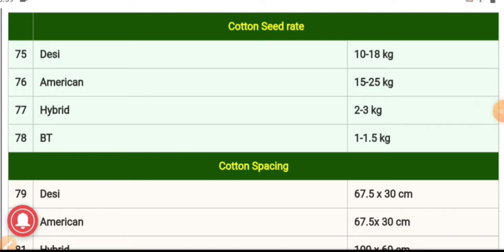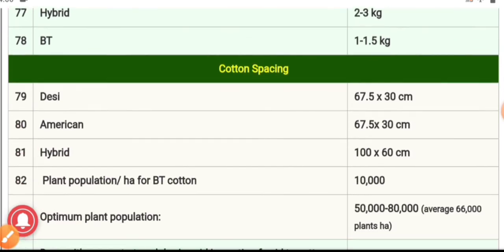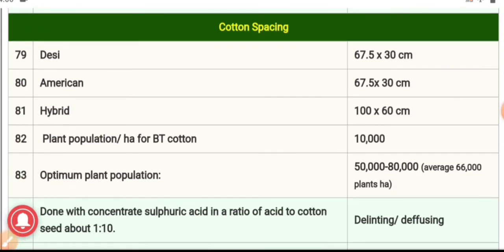Now here we will get information about the seed rate for Desi cotton, American cotton, hybrid cotton and BT cotton. In case of Desi cotton, the seed rate is 10 to 18 kg. In case of American cotton, the seed rate is 15 to 25 kg. Hybrid cotton seed rate is 2 to 3 kg and the BT cotton seed rate is 1 to 1.5 kg. Next, we will discuss the spacing in cotton.